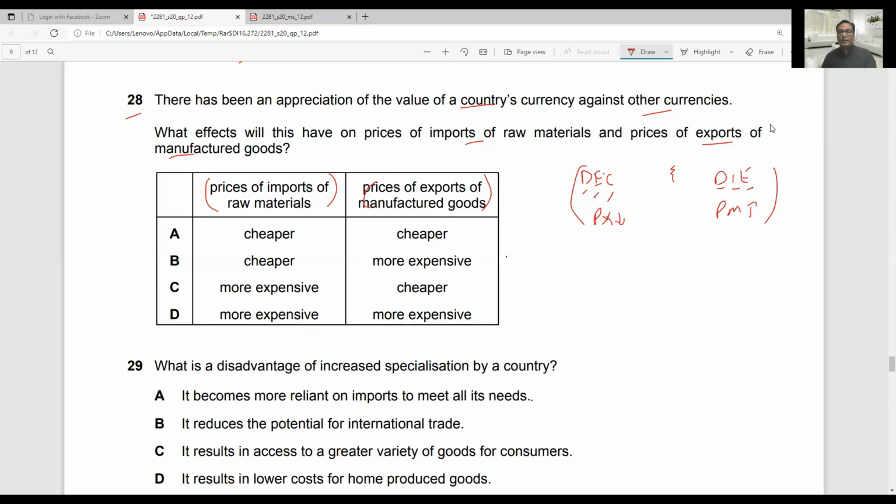Now examiner is asking about appreciation of currency. In appreciation, the result will be quite opposite. If there is appreciation of currency, then price of export must rise and price of import must fall. I'm using PX for price of export, PM for price of import. So you have to find out this thing. So price of import will fall, definitely it will be cheaper. So we can cross option C and D, and price of export should rise. It should be expensive. So option B is correct answer. So we can cross option A.